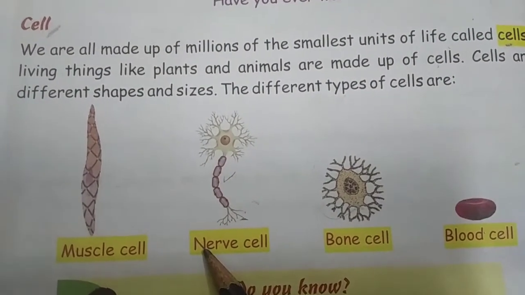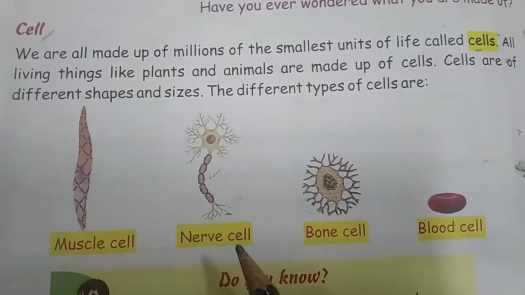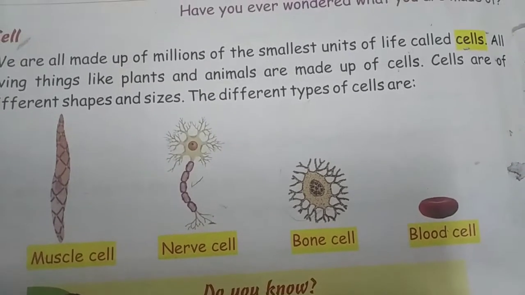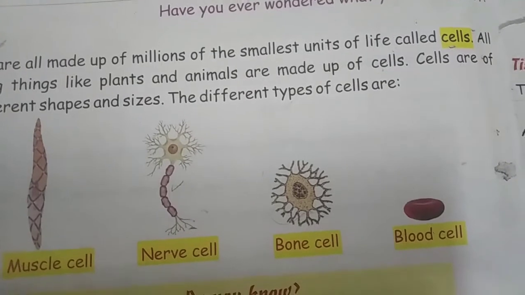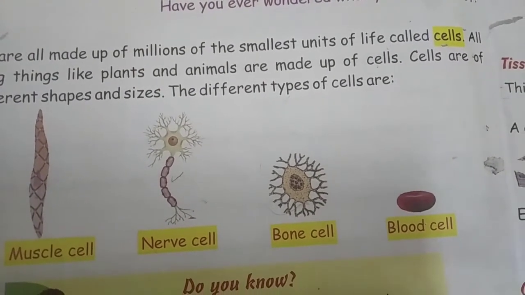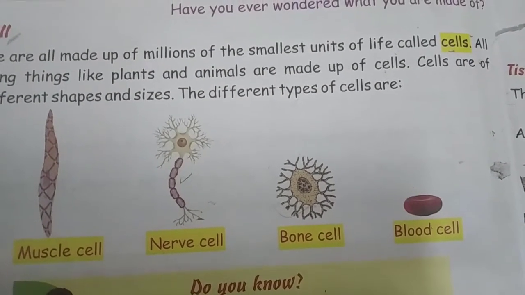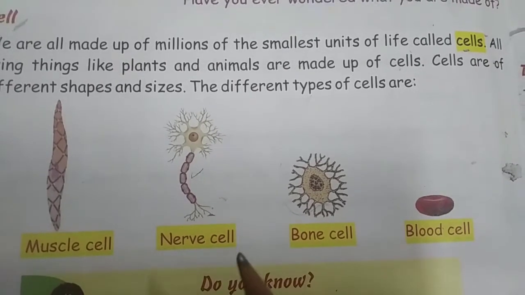Now, moving to the next type of cell, that is nerve cell. Can you tell me what is a nerve cell? Yes, nerve cell helps us to receive, process and transmit information between the nervous system and our different body parts. And the main thing that nerve cell helps us with is the brain, children.